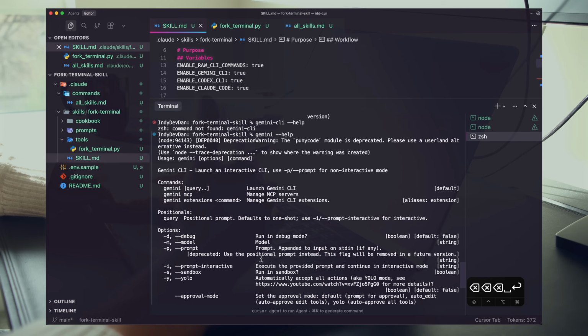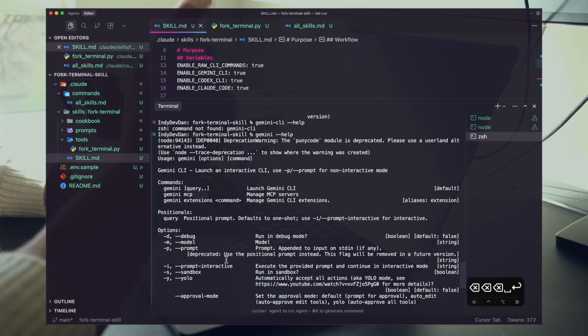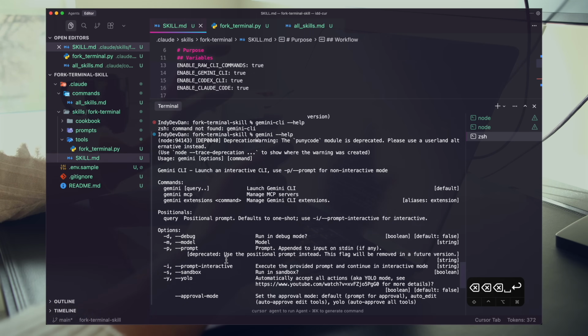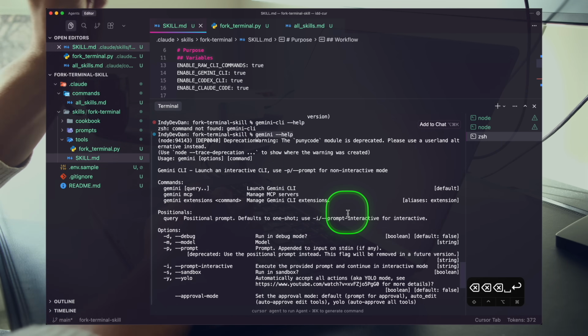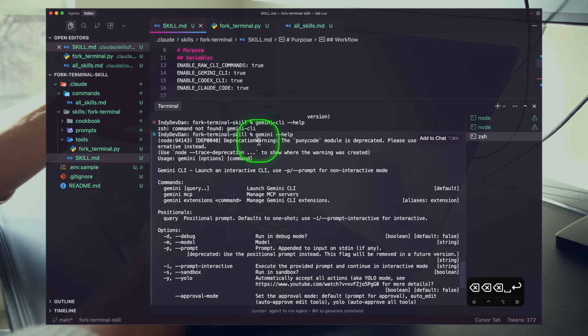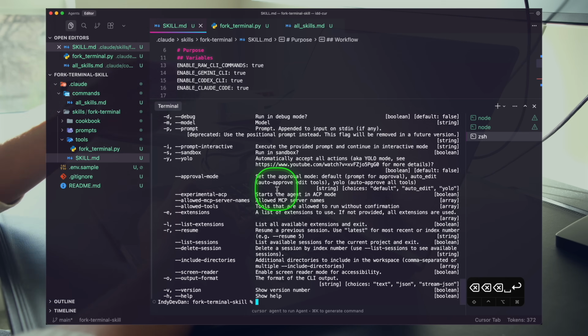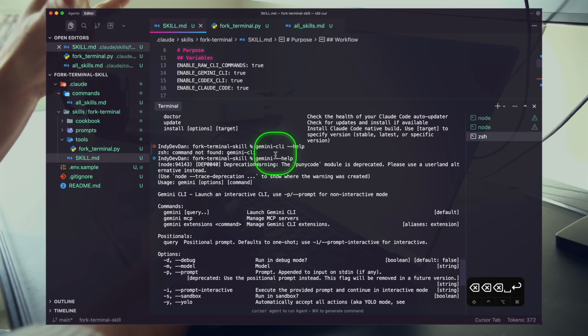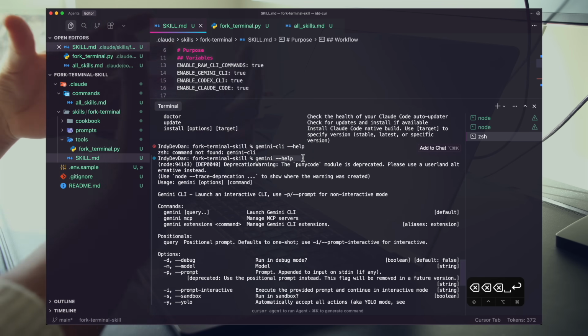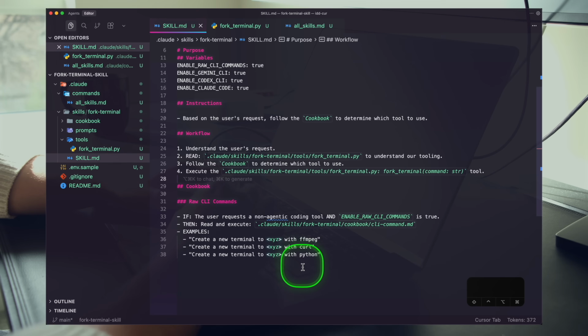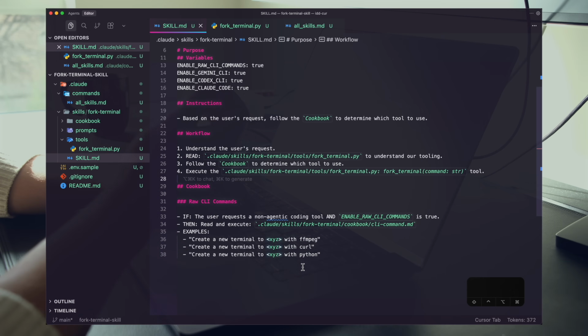So thinking from our agent's perspective, wouldn't it be useful if before it ran something, it got a dump of the help and then started executing? And what we're doing here is we're trading off speed and context for better performance, right? Because the agent might not know how the Gemini CLI works. I think this is especially good to do for new tools that are changing, right? The Gemini CLI, Codex, Claude Code, right? The CLIs, the help docs, they're changing, right? The agents don't have this in their model, in their understanding of the world. And so what we want to do is encode that into the skill.